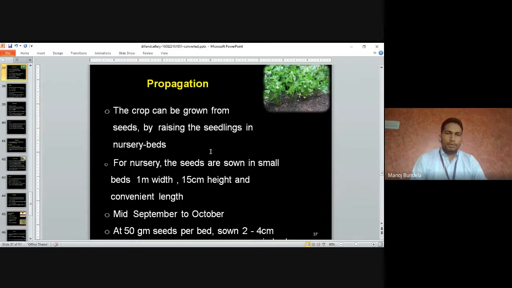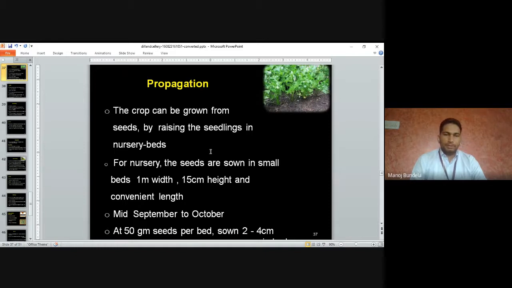Propagation. The crop can be grown from seeds by raising the seedlings in a nursery bed. It is mainly grown through seeds, so normally we will grow the seeds in a nursery bed. The seeds are sown in small beds, 1 meter width, 15 centimeter height, and convenient length. Mid-September to mid-October is the time of sowing.